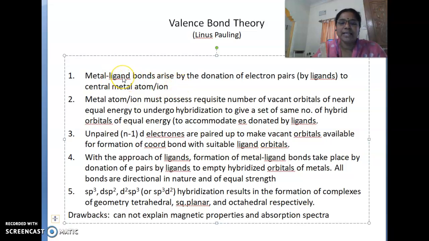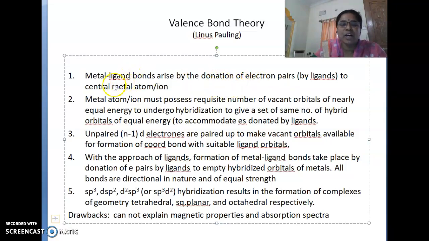What about the ligand? A ligand is nothing but which can donate a pair of electrons. So, it clearly shows that the metal is deficient of electrons, and a ligand contains a pair of electrons which it can donate. So, the metal is the acceptor and the ligand is the donor.